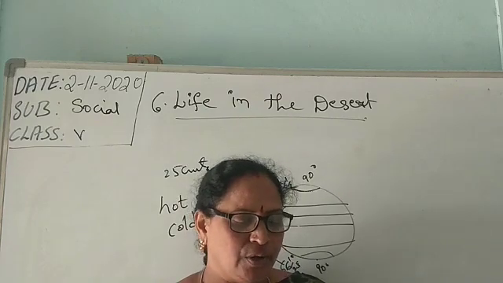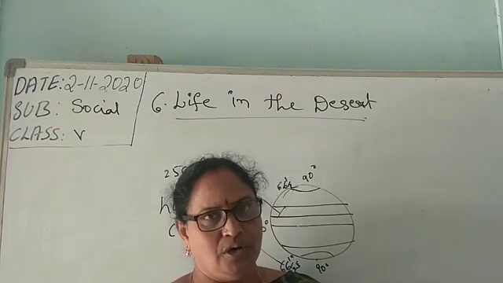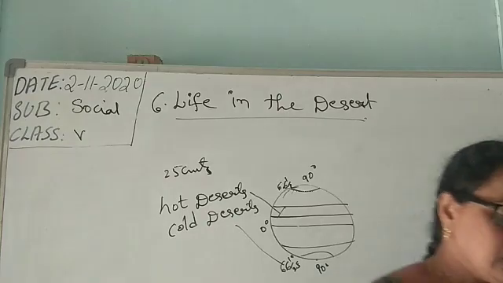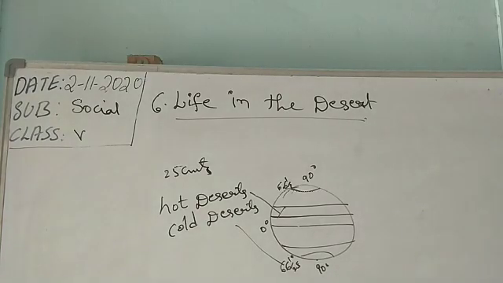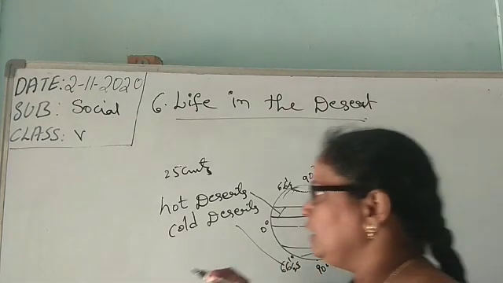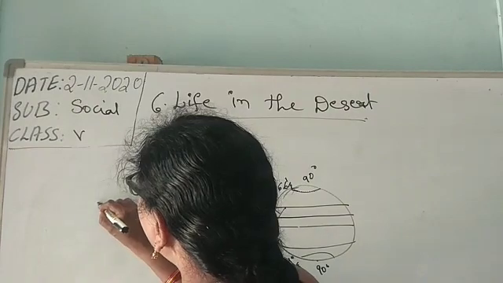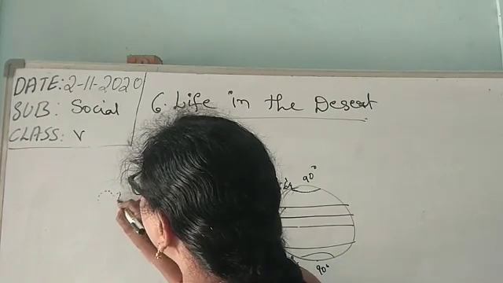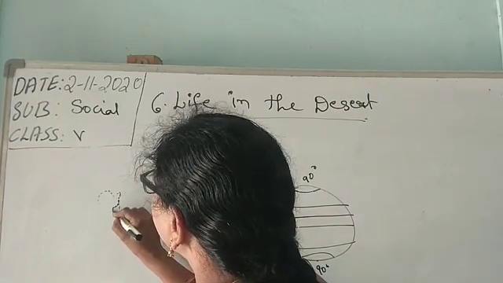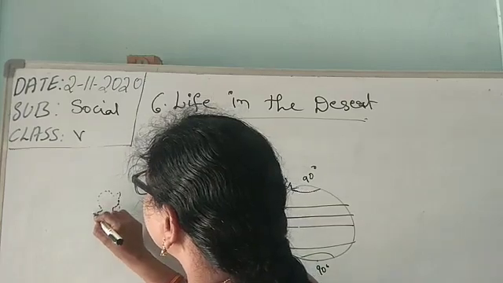All deserts are located on the western side of the continents. All the deserts are located on the west side of the continent. There are deserts in our India also. The Thar desert is located in the west side of India.